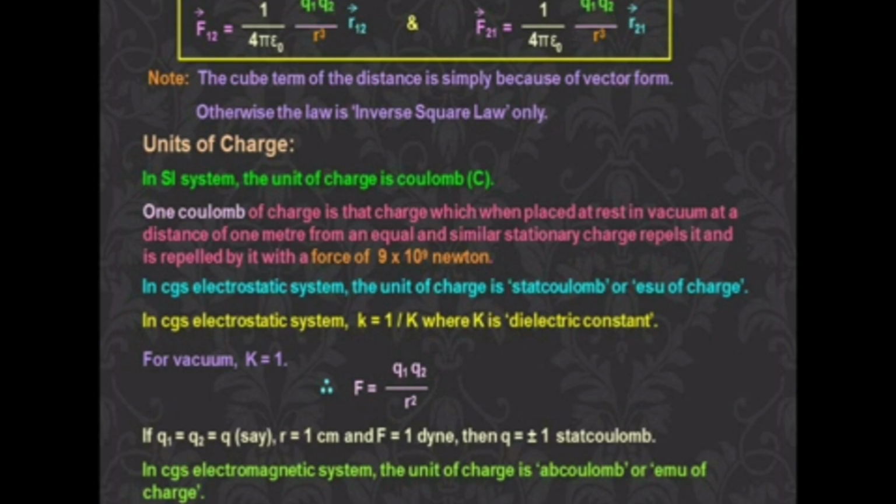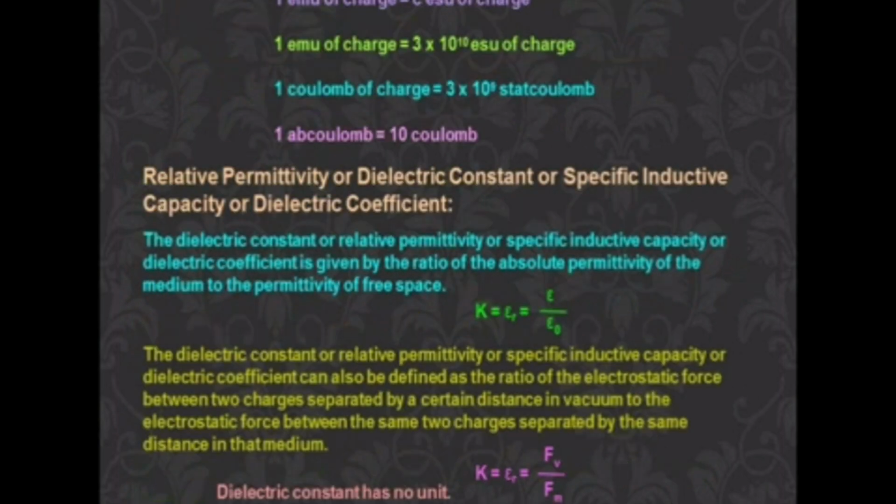So how do you see the value? In vacuum, if you take K equal to 1, then F is equal to Q1 Q2 by R square. Suppose you take Q1 Q2 equal to 1, R equal to 1 and force equal to 1, you will get that 1 coulomb. So these are all the different values of 1 coulomb. That is not necessary for us.